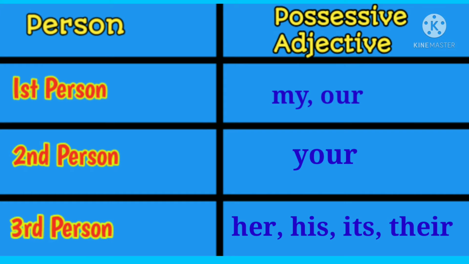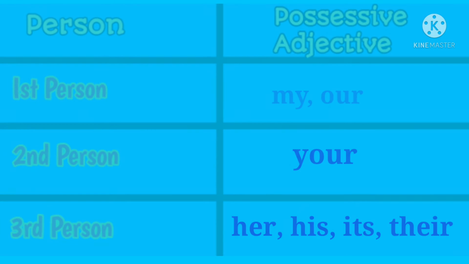Whereas the possessive adjective your can be used for both male and female owners and also for singular and plural owners. Okay, and the third person possessive adjective his is used for masculine gender in singular form. Her is used for feminine gender in singular form. Its is used for neuter gender in singular form, and their is used for both masculine and feminine gender in plural form.